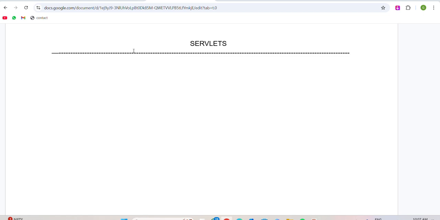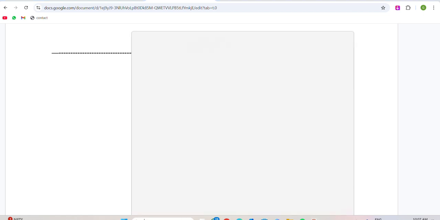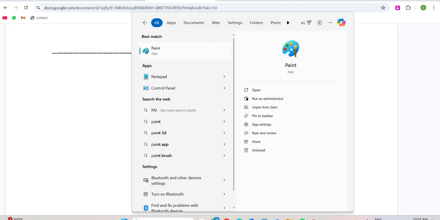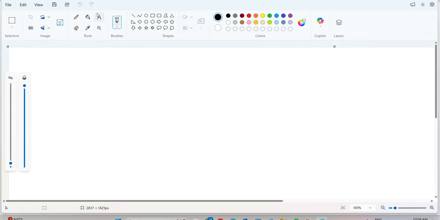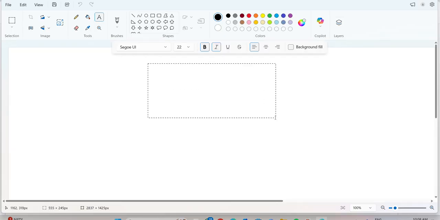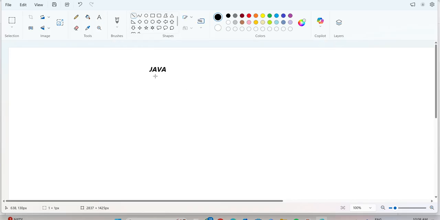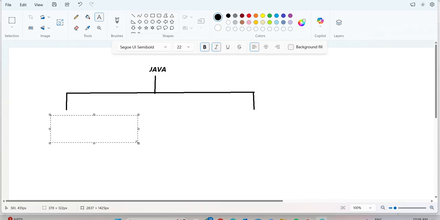Now observe very clearly here what I am saying. By using Java, mainly we are going to take two types of applications. What are the two types of applications we can develop by using Java? Here I am taking Java. By using Java, we can develop two types of applications. The first one is standalone applications. Next, the second one is enterprise applications.